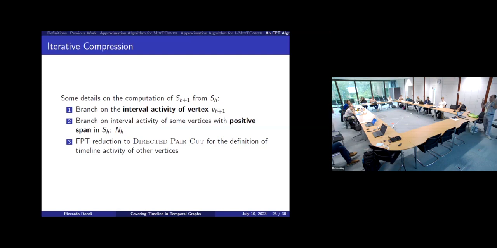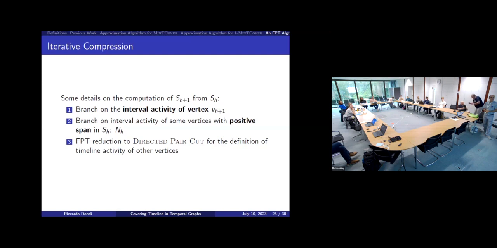I try each possibility. That's the easy part, and there is a more complex part. For S_h, I consider only the vertices having positive span. The vertices having positive span will be at most k.